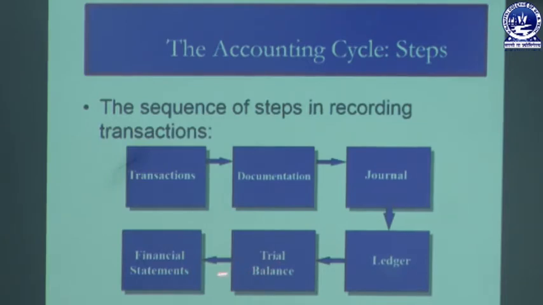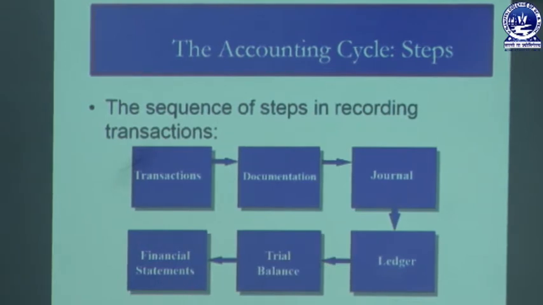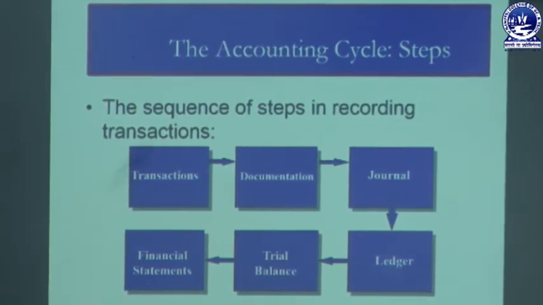And after preparation of the trial balance, the last one is the financial statement or preparation of final accounts, where we prepare a trading account that shows the gross profit or gross loss, then a profit and loss account, to find out the net profit or net loss by taking into consideration indirect income and expenditure, and a balance sheet, which shows the financial position of the business. So this is the complete sequence or cycle of a business during a particular period, and the sequence of steps recorded in the books of accounts.